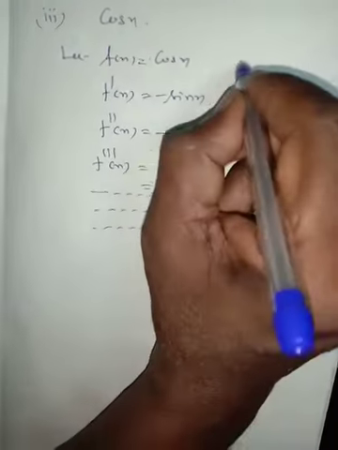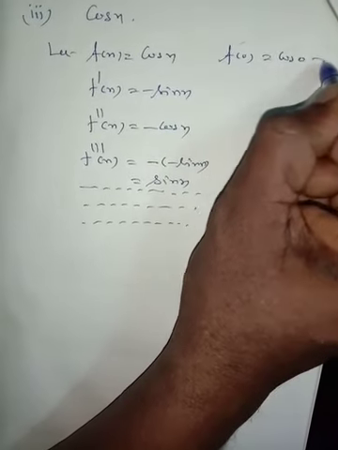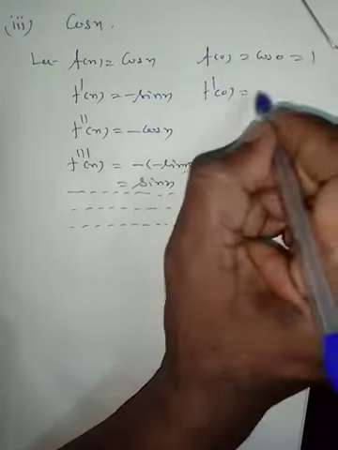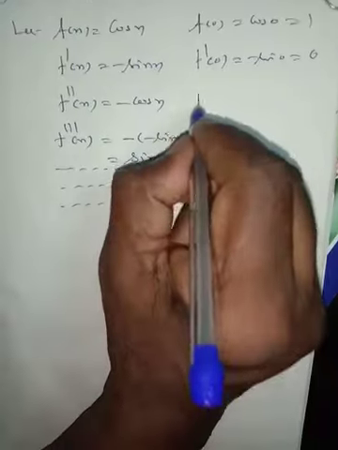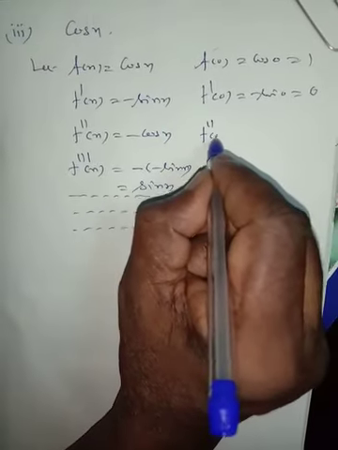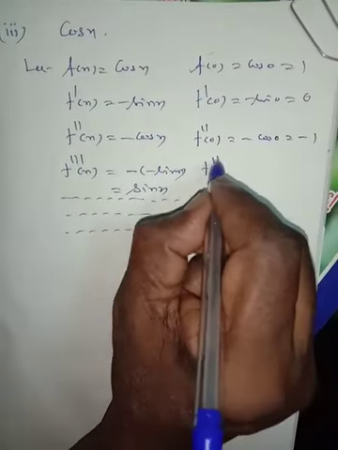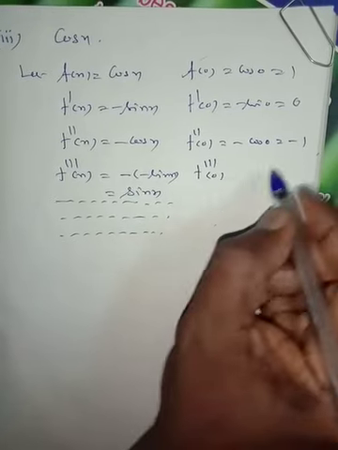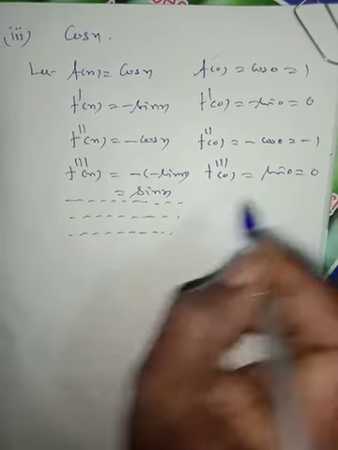Now put x equal to 0. f(0) is cos 0, which is equal to 1. f'(0) is equal to minus sin 0, which is equal to 0. f''(0) is equal to minus cos 0, which is equal to minus 1. f'''(0) is equal to sin 0, which is equal to 0.